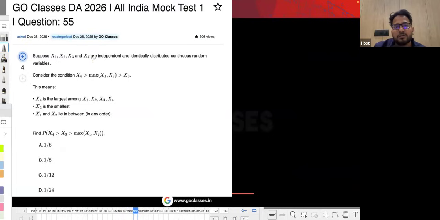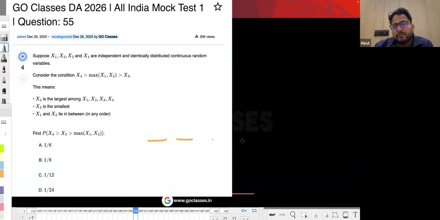Now let's solve this question. So in this question, they are saying that x1, x2, x3, x4 are continuous random variables. They have explained this condition, which means that x4 is the highest, x3 is the second highest, and x1, x2 basically could be in any order, lying in between, something like this, right? So they are asking what is the probability that x4 is the highest, x3 is the second highest, and x1, x2 lie in any order.